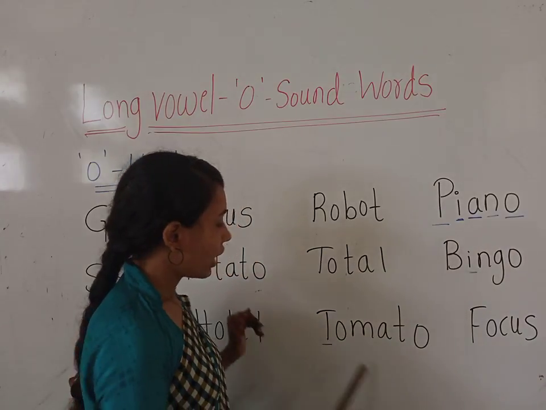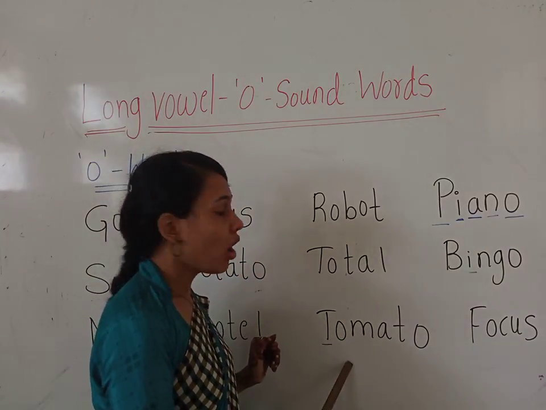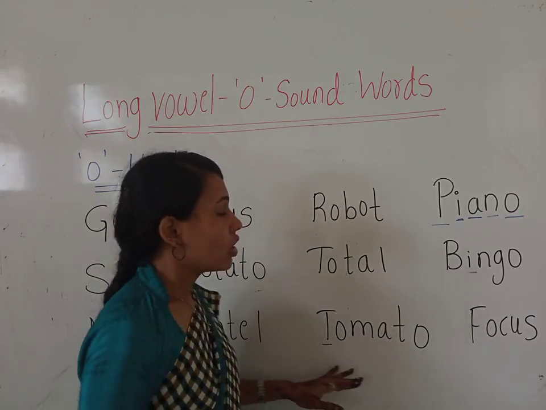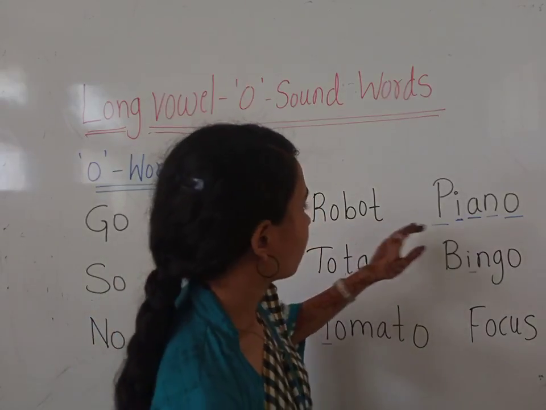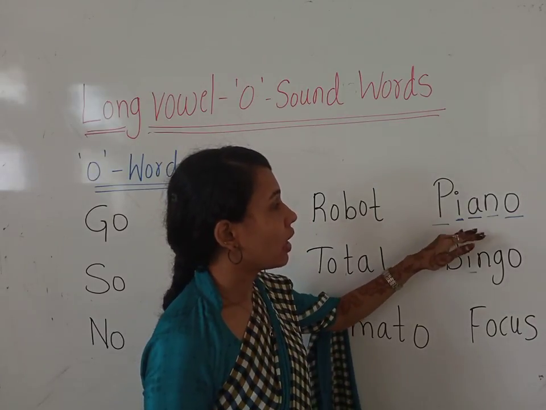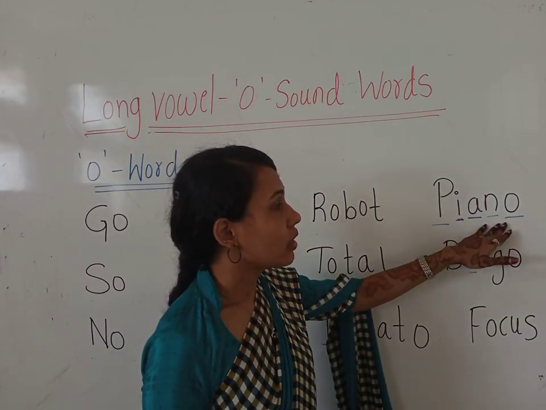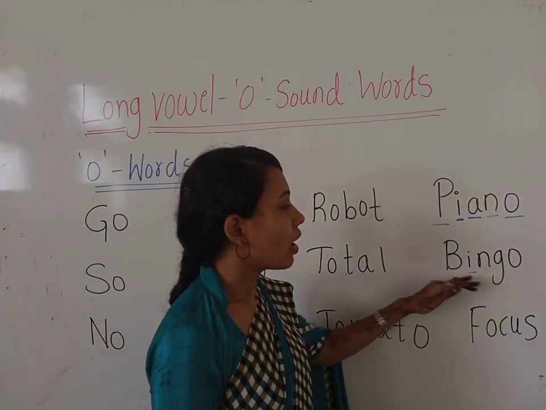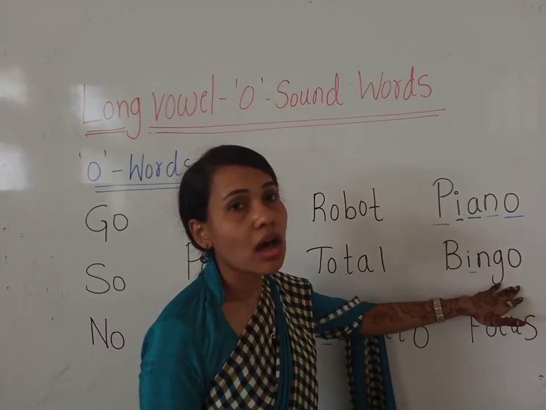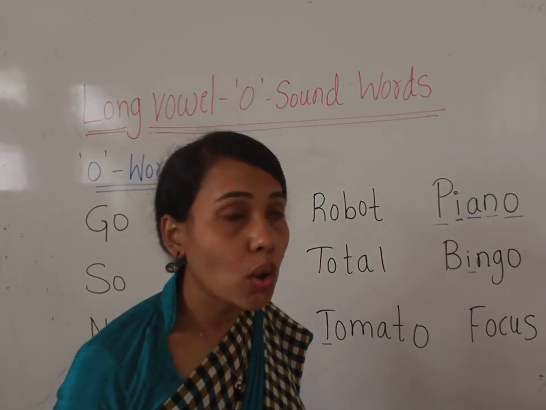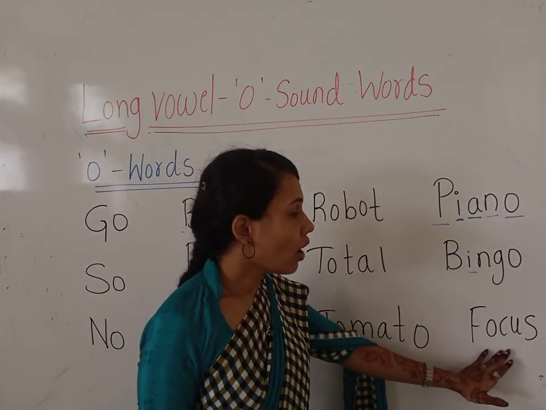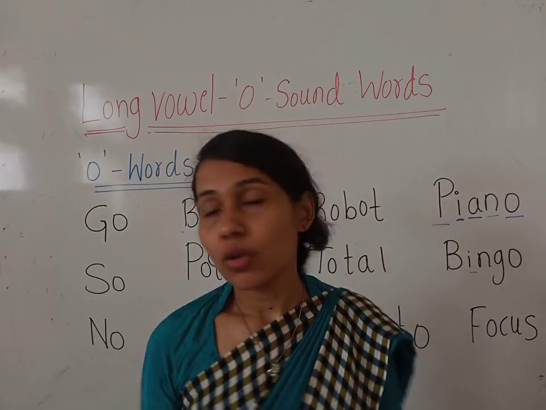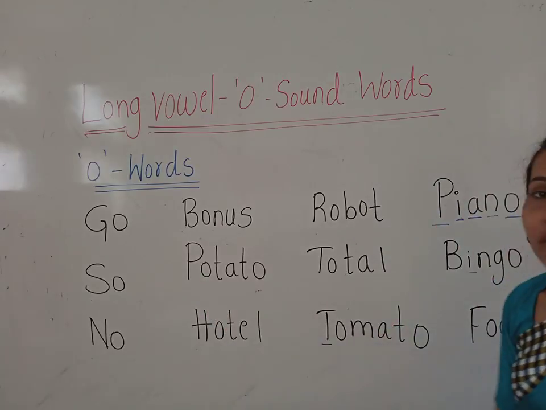Okay, look at the next one. Tomato. Look at the next one. Piano. Bingo. Focus.